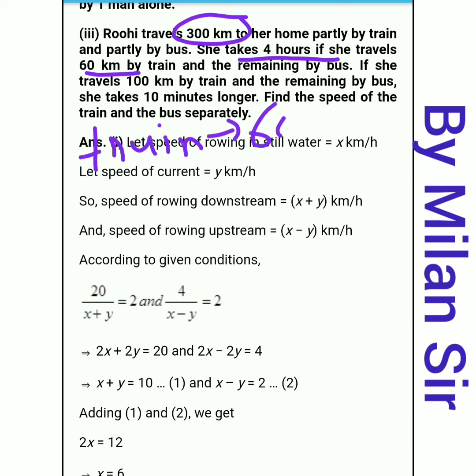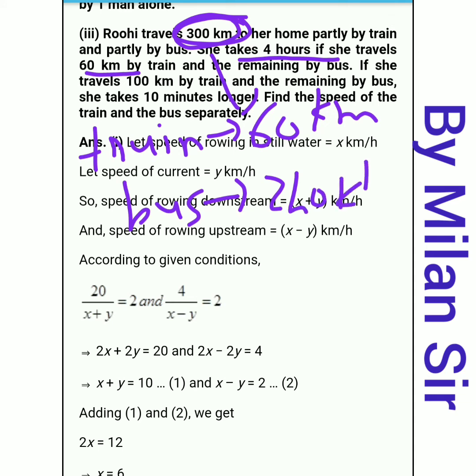Then by bus the remaining distance, total 300, right? So by bus 300 minus 60, that means 240 kilometer. She travels 60 kilometer by train and remaining 240 kilometer by bus.